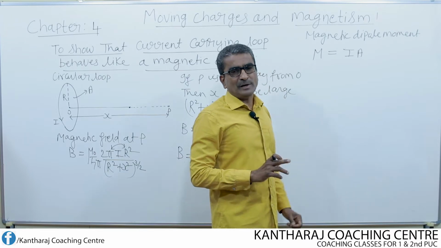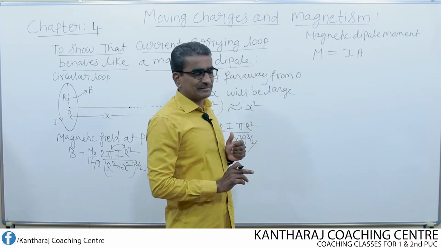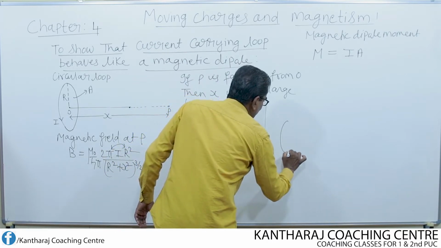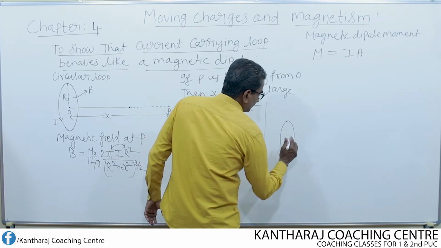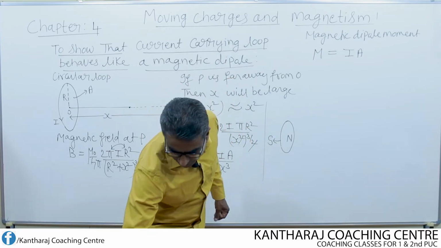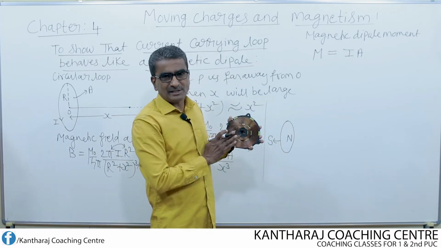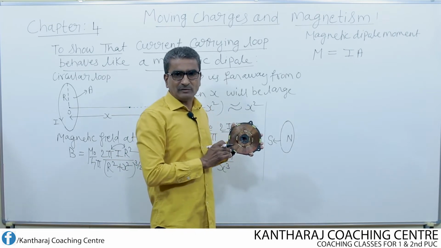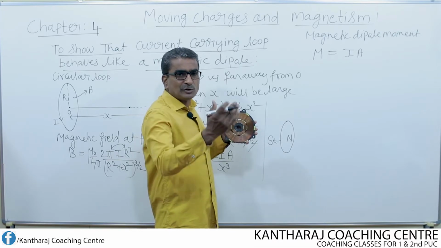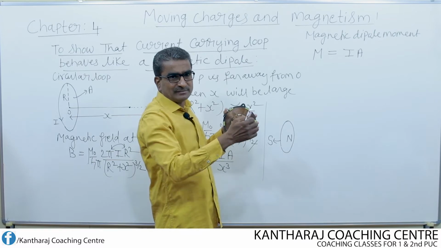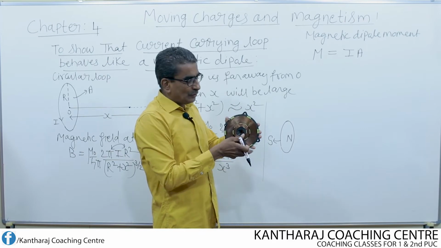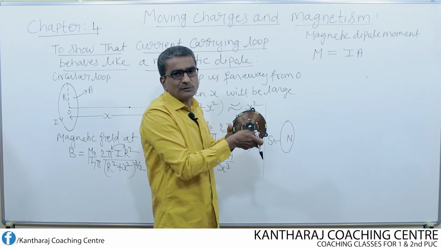Then if magnetic dipole moment is a vector quantity, what will be its direction? Let us consider like this. For example, if this is the circular loop, and if this face behaves like north pole, whereas this face behaves like south pole, what does it mean? If I pass the current through this loop in any one direction, then the near face to the observer, if the observer is on this side, will be the near face. Then the back face becomes the far off face.